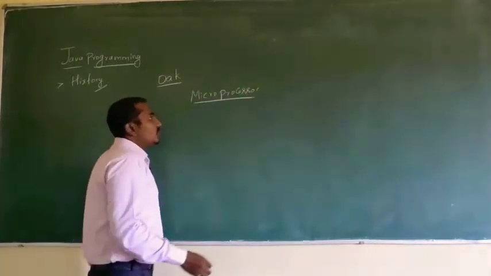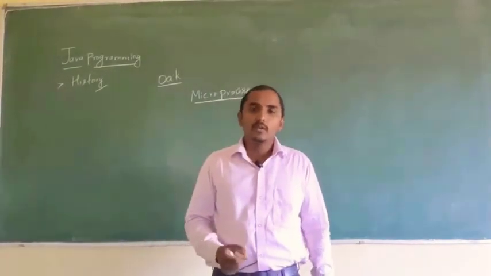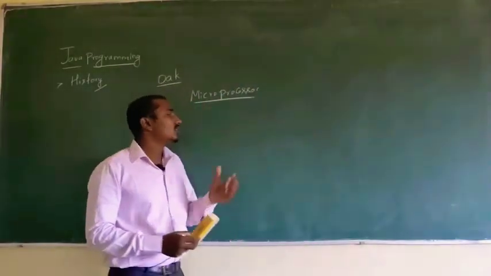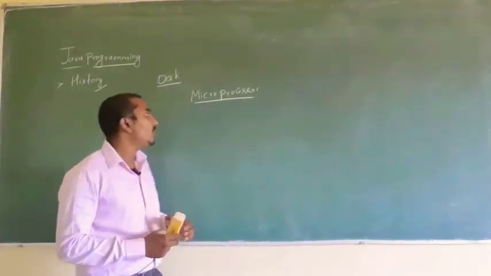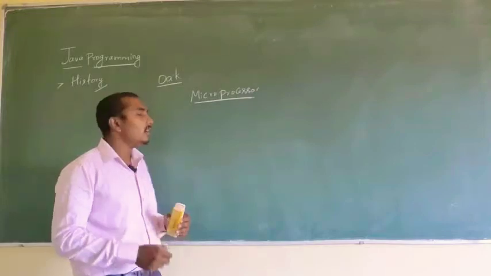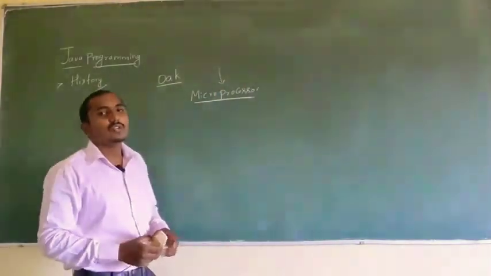This microprocessor will be able to process instructions. Since it can process instructions, we need some coding language that will be able to handle those instructions. Those instructions will be fed to this microprocessor so that it will produce the result.